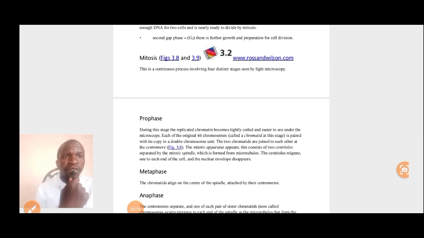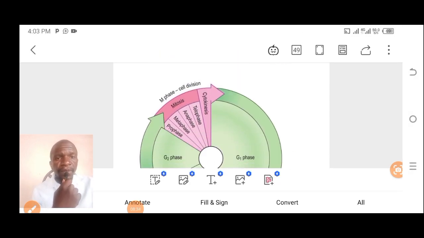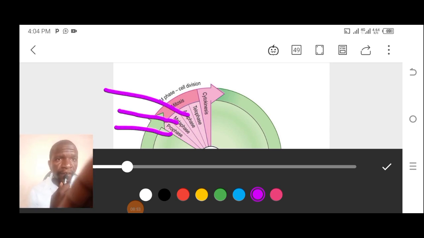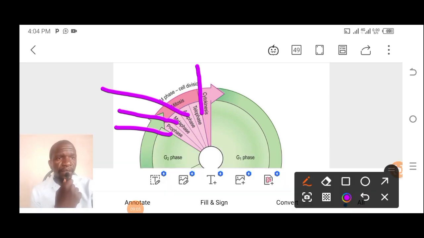This is a continuous process involving 4 distinct stages as seen by the light microscope, and the 4 stages are, like I indicated to you earlier, Prophase, Metaphase, Anaphase, and Telophase. Those are the 4 stages of mitosis, as you can see.